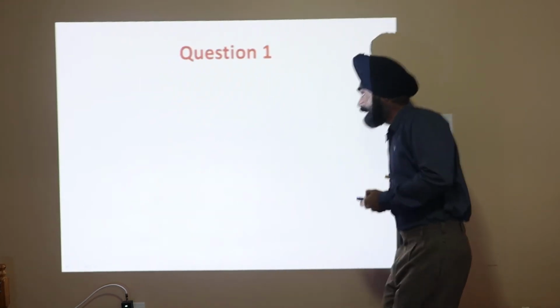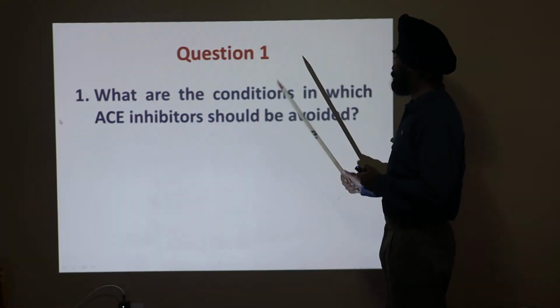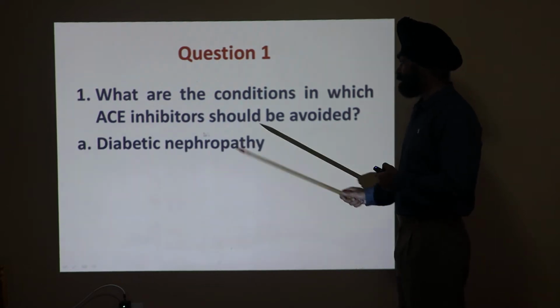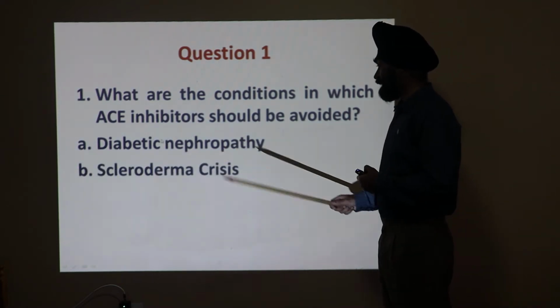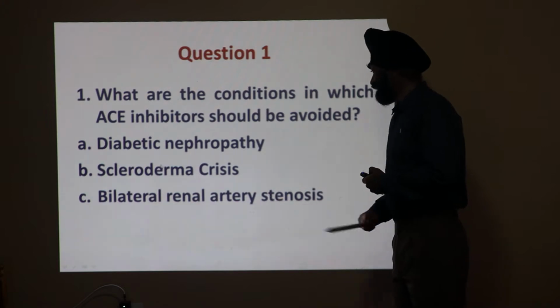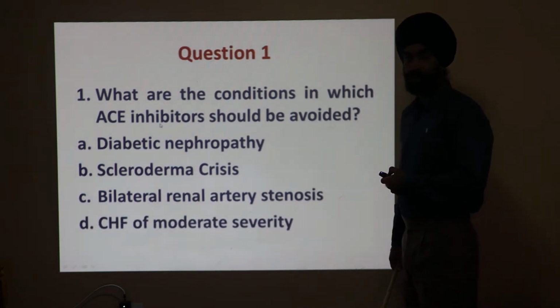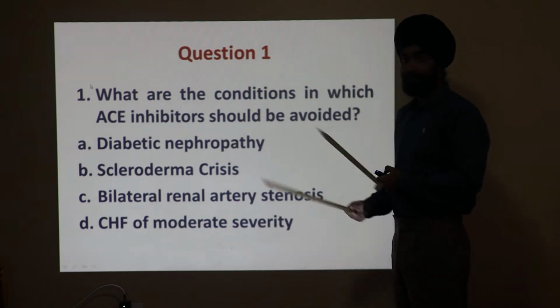In today's lecture, I will discuss the MCQs related to the renin-angiotensin system blocker. Now, the first question is: what are the conditions in which ACE inhibitor should be avoided? Whether it is diabetic nephropathy, scleroderma crisis, bilateral renal artery stenosis, or CHF of moderate severity. So now the answer I am going to tell in the next slide.